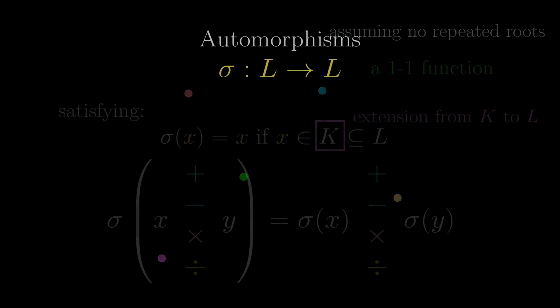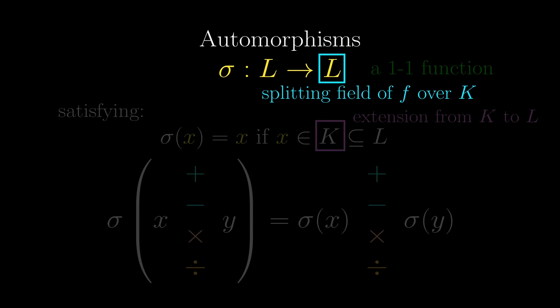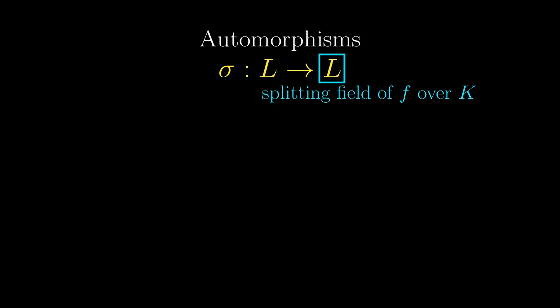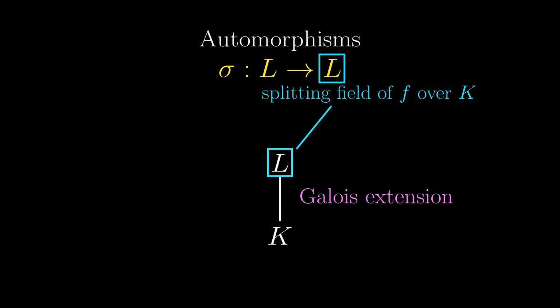Of course, this nice interpretation of automorphisms only works if L is a splitting field of some polynomial f over K. In this case, the field extension from K to L has a special name, a Galois extension. To be absolutely clear, the field extension is Galois if L is formed by adjoining all the roots of a polynomial over K. Also, we want to collect all these automorphisms together.